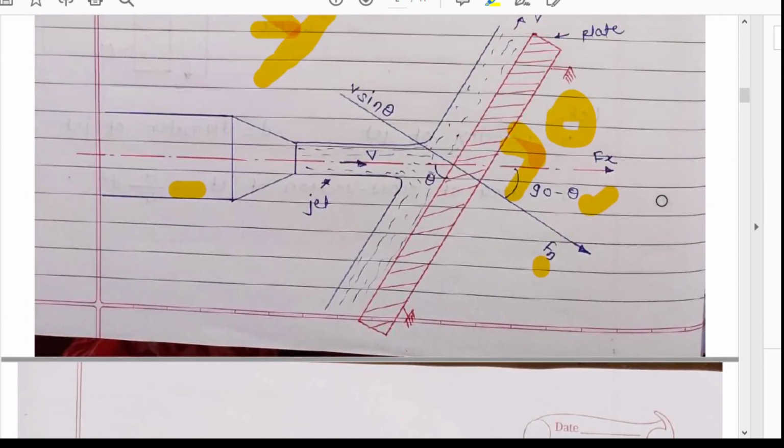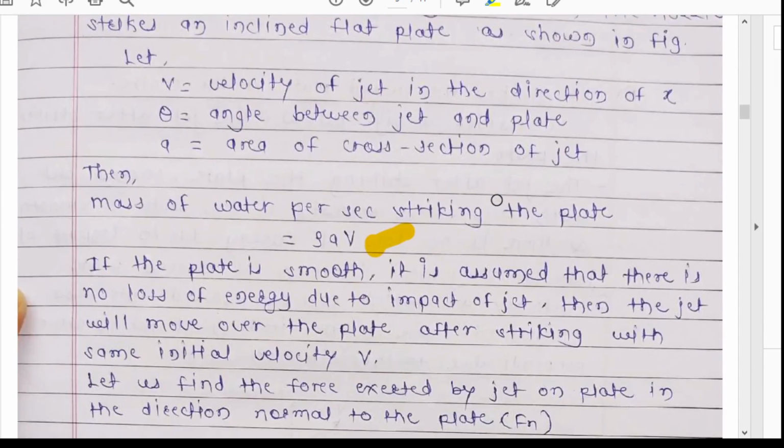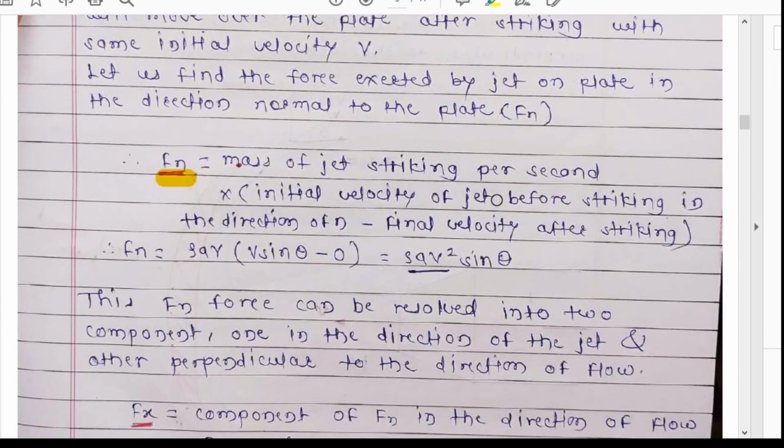Here I have shown in the diagram, in the direction of Fn, the velocity before striking is V sin theta. And after striking there is no velocity in the direction of n.